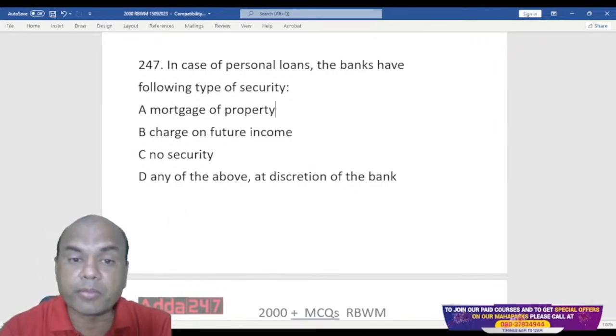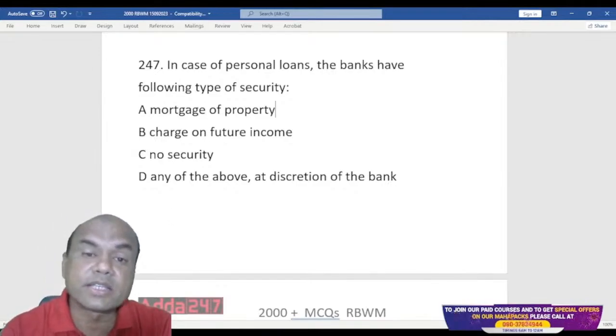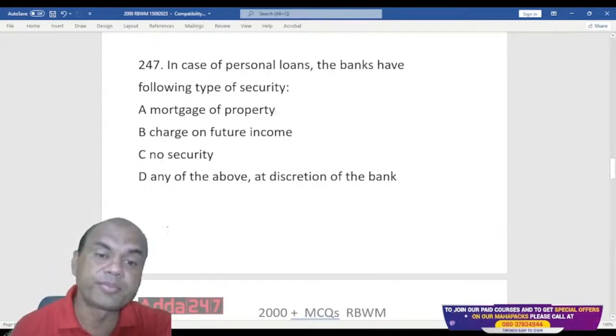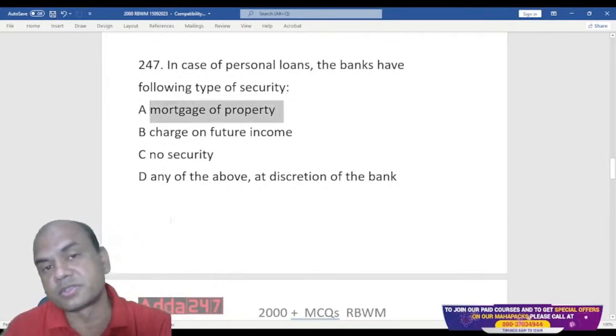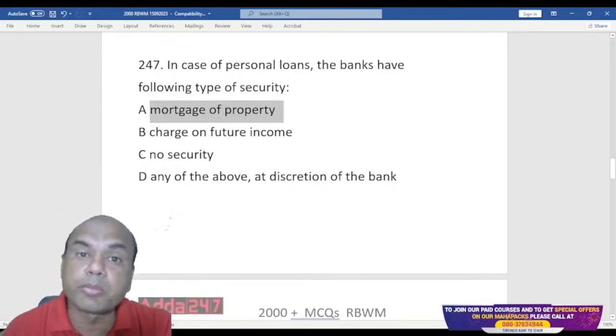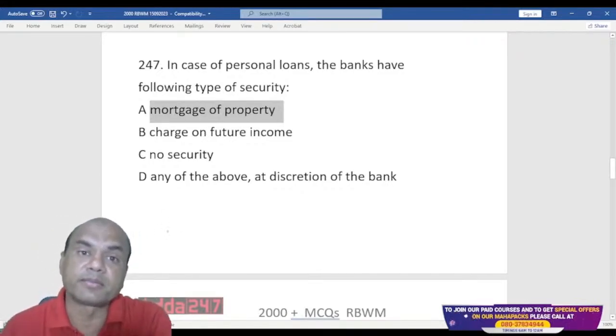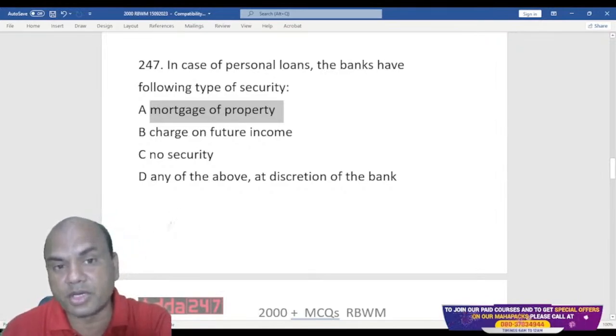When we take the property as a security, we take it as a collateral, if it's an existing property. So mortgage of property is not taken even on home loans. For home loans, we take the mortgage on the new property to be built as prime security. On collateral security, we don't take it for home loans, right?